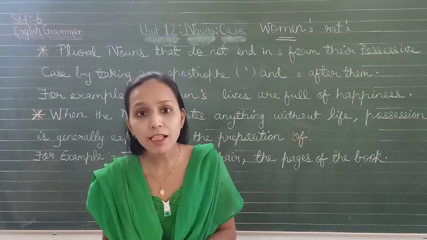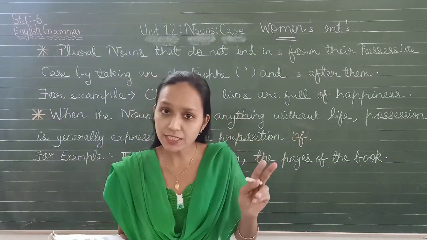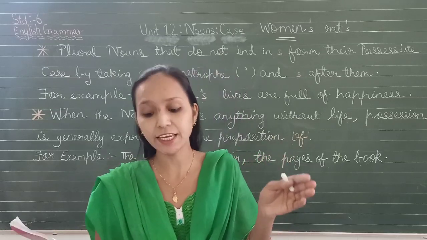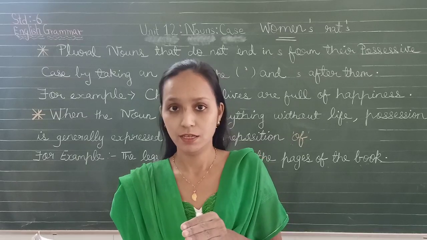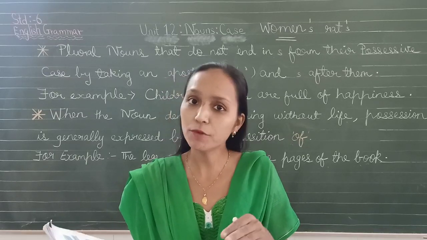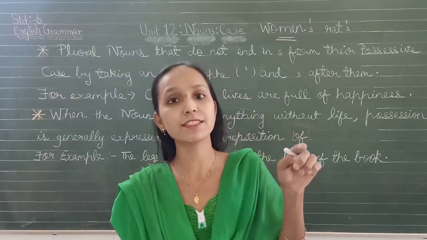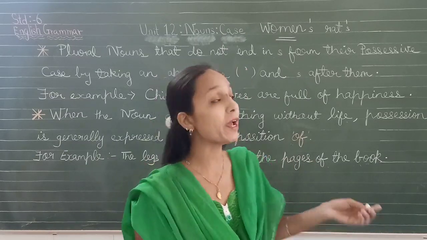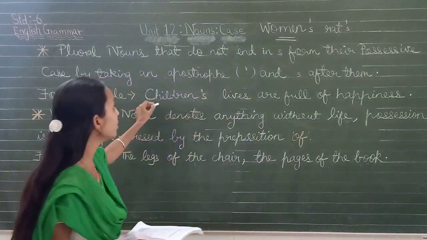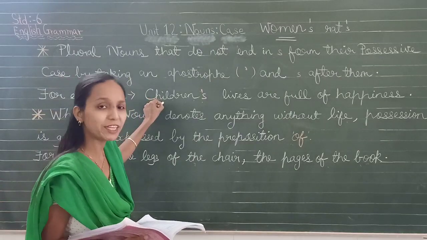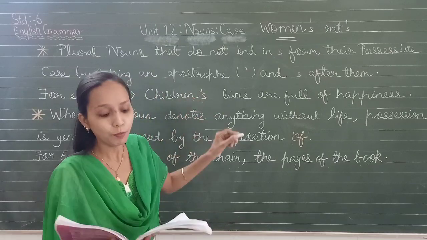If it is plural, for plural, two things are there. First is, if the plural noun is ending in s, apostrophe will come after s. Girls, the girls' hostel. Many girls stay in the hostel, so girls apostrophe, because already s is there. And in plural nouns where s is not there, if it is not ending in s, I have explained to you, children. Children is a plural noun, but it is not ending in s. So you will put apostrophe and s after the plural noun.